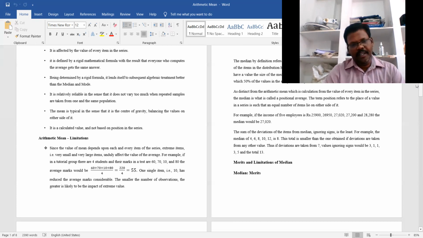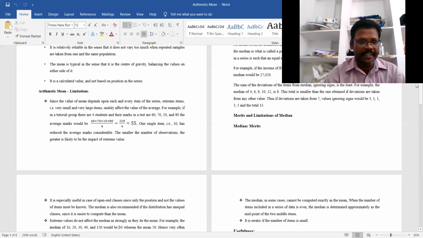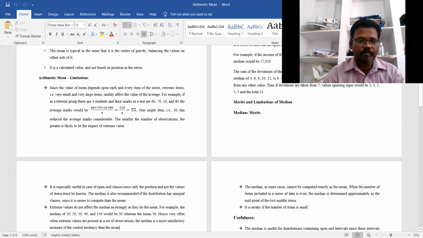Even so, when we talk about the median, we have some merits.